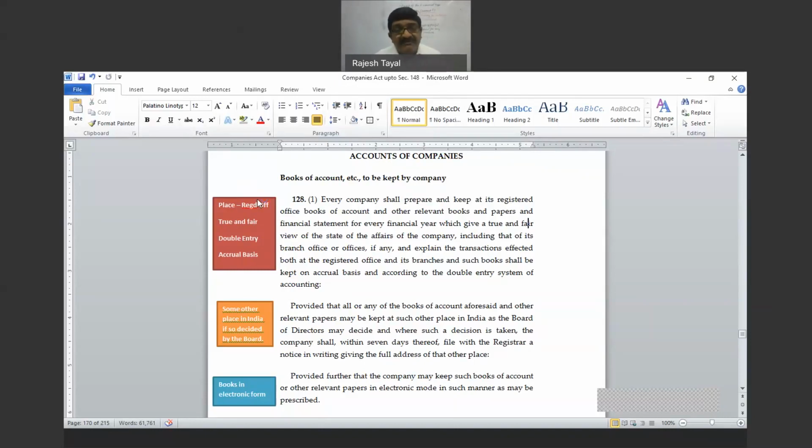But if it is in the physical form, the primary requirement is keeping the books of account at the registered office, and not only books of account, but also all other books and papers which support every entry made in the books of account. They should be kept in such a manner that it shows the true and fair view of the state of affairs of the company, prepared on the double entry system, with accounting done on the accrual basis. So all 4 points are covered herein. Right? So look at these points.